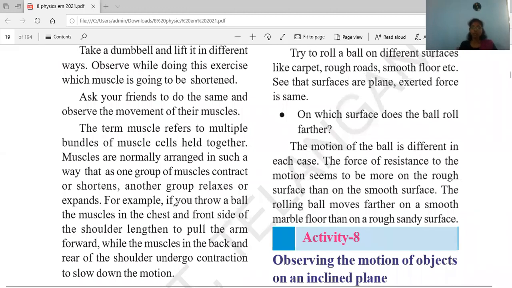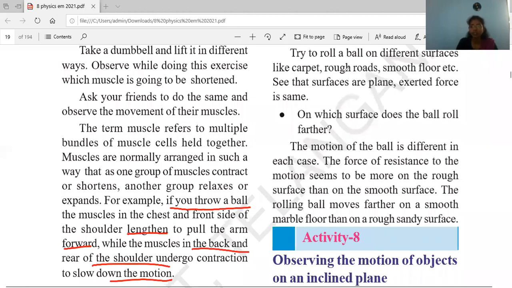For example, if you throw a ball, the muscles in the chest and front side of the shoulder lengthen to pull the arm forward, while muscles in the back and rear of the shoulder undergo contraction to slow down the motion. So when you throw a ball, the muscles in the front side of the shoulder lengthen, that means they expand, and the backside muscles of the shoulder undergo contraction, that means they come closer.